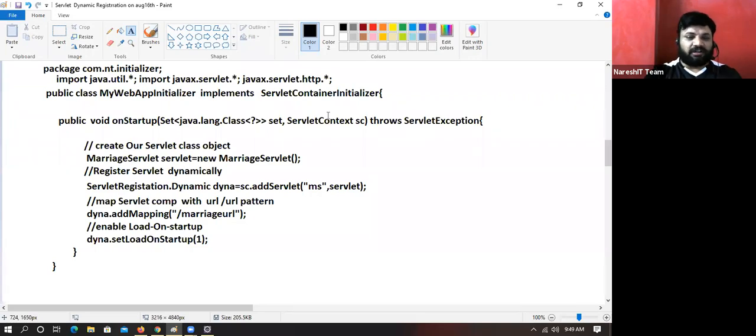There is an annotation called HandlesTypes here, related to types. If there are classes having those annotations, those class names will come and be stored into the set collection. Right now we don't take anything, so it will be an empty set collection only. So this is going to be the servlet context object. That's why we are using that servlet context object only for registration. So this is one important line. This is another important line. This is another important line. These are the three important lines that we have to focus on.